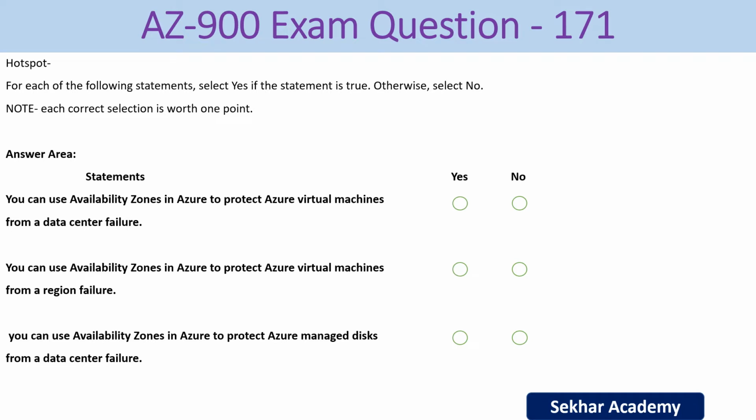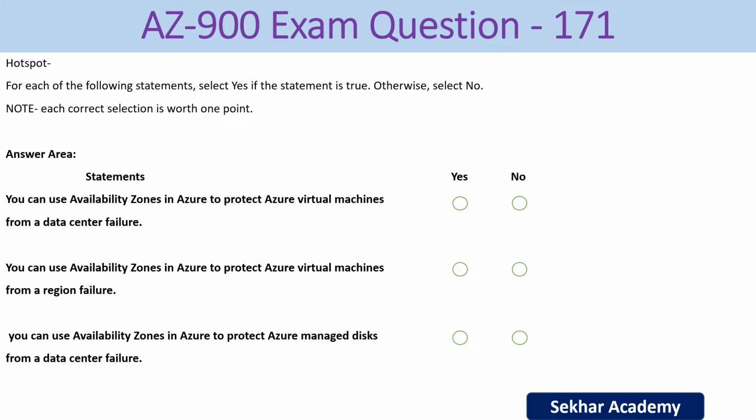For each of the following statements, select yes if the statement is true, otherwise select no. Note, each correct selection is worth 1 point. So we have the statements in the answer area. Let's go to statement 1. You can use availability zones in Azure to protect Azure virtual machines from a data center failure.